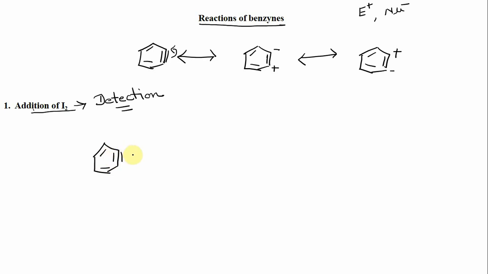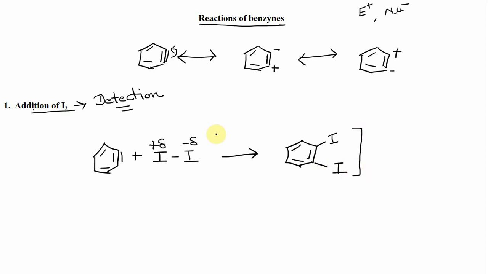Now if we carry out the addition of iodine, iodine as such is a non-polar molecule, but when it approaches this polar benzyne it also gets polarized and the two iodine atoms acquire opposite charges. So it gets added across this benzyne molecule to give the diiodobenzene. So it gets added across both carbons to give the diiodobenzene. This reaction is used for the detection of benzynes.